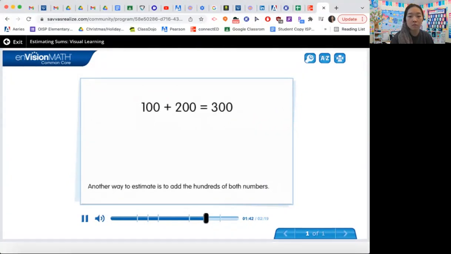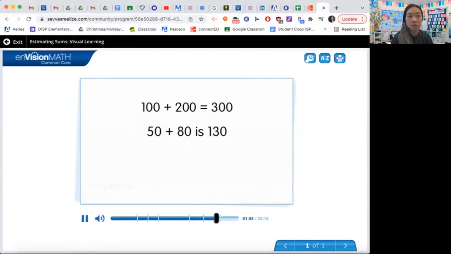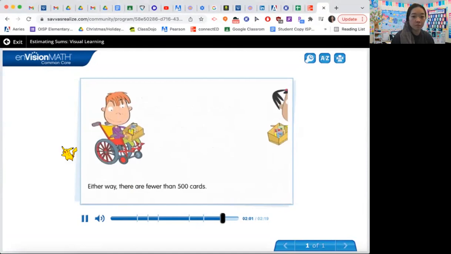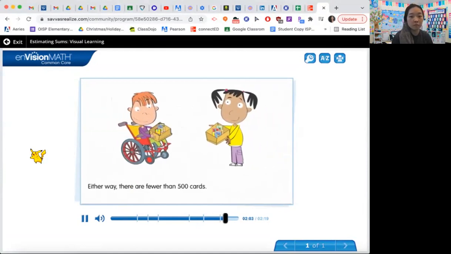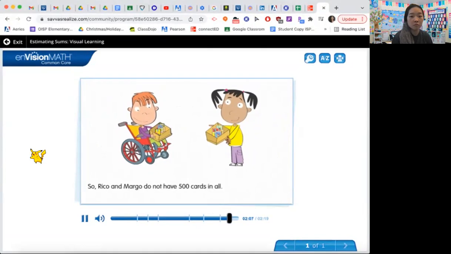Another way to estimate is to add the hundreds of both numbers. Then add the tens. 50 and 80 is 130. 300 and 130 is less than 500. Either way, there are fewer than 500 cards. So, Rico and Margot do not have 500 cards in all. You have learned different ways to estimate sums.